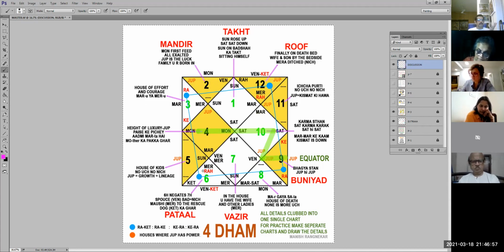Okay. Why did he go down to the dogs? Because Meera came into his life. Meera is Mercury Rahu. And when Meera came into his life, what happened to his wife and son? They went into debilitation. Right? So this is how you remember the 6th house.